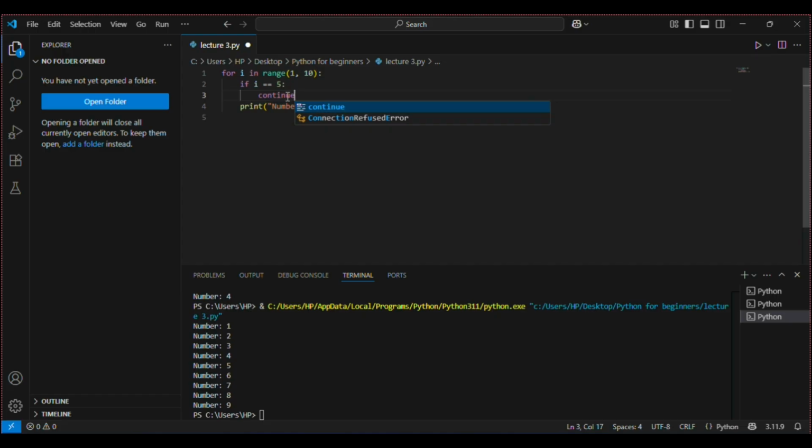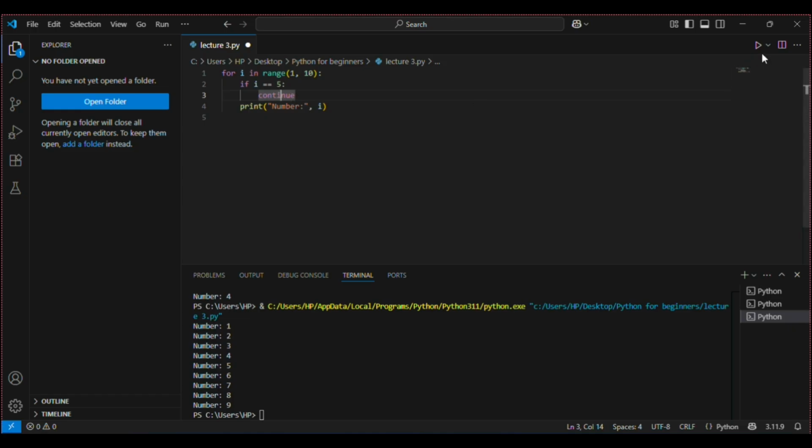Continue skips the current number, but the code will continue as such, and other numbers will be printed. For example, if I have if i is equal to 5 and then continue, it will not print out 5. It will skip the code when i becomes 5, but it will not completely exit from the for loop. It will run all the numbers after 5 and also the numbers before 5, but when it gets to 5, it will just skip it.